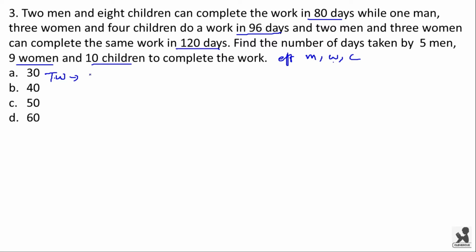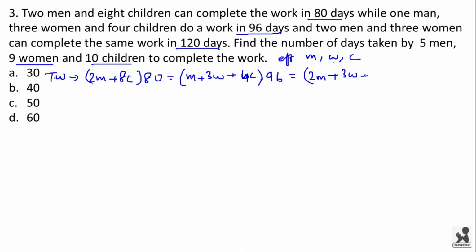Now total work will be (2m + 8c) × 80, which will be equal to (1m + 3w + 4c) × 96, which will be equal to (2m + 3w) × 120.